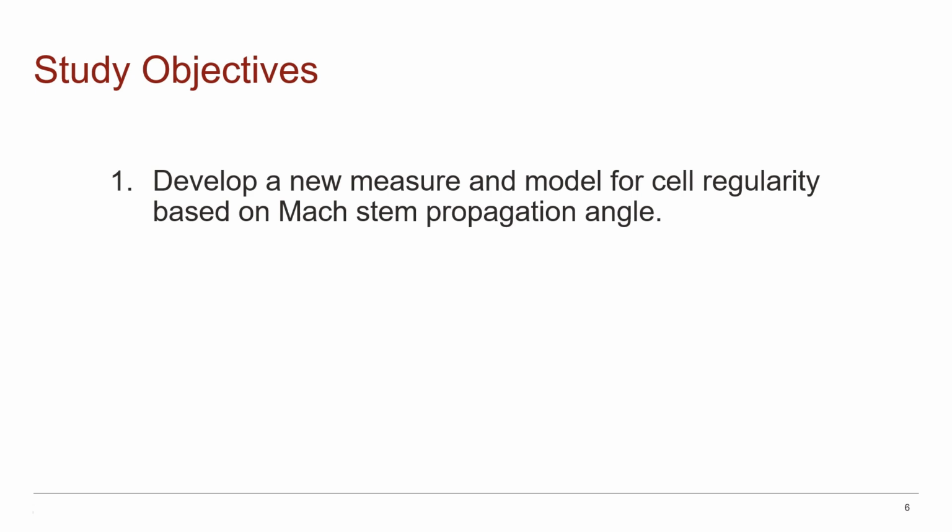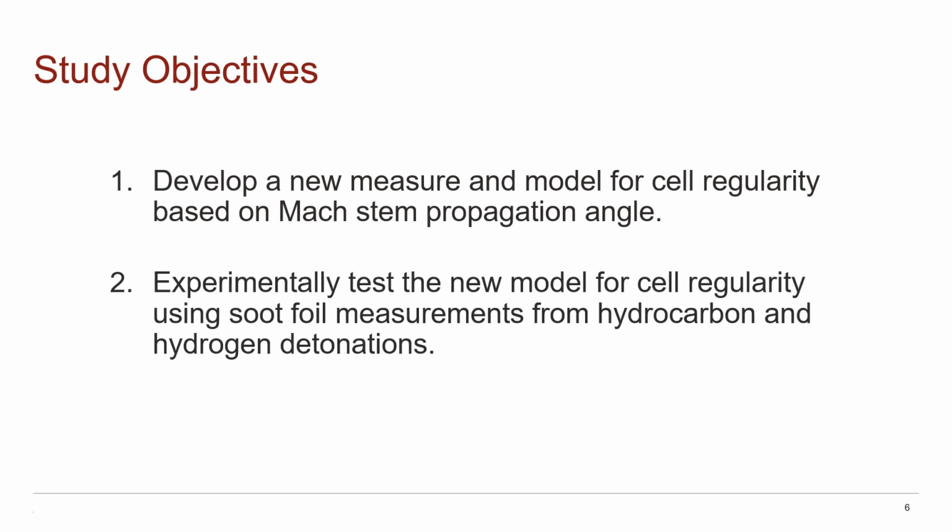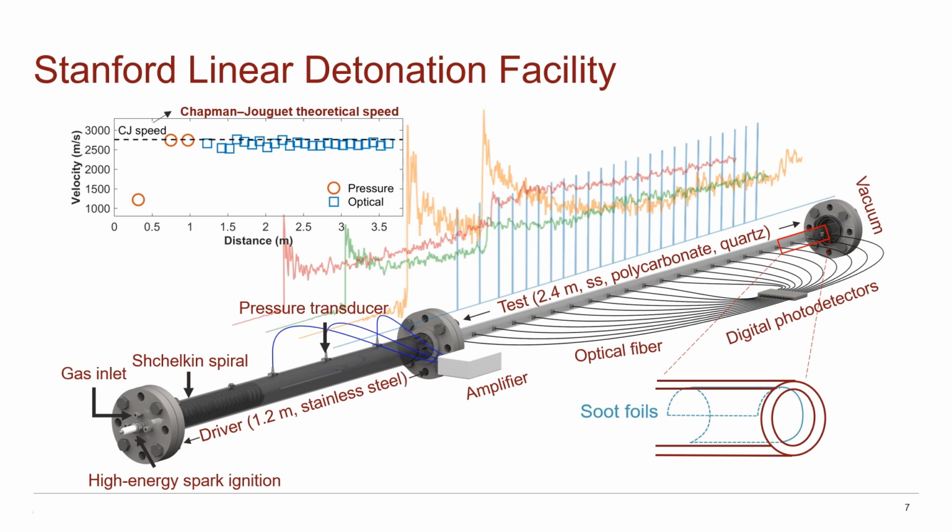Now, the objectives for the rest of this presentation and study will be first to develop a new measure and model for cell regularity based on Mach stem propagation angle, and second, to experimentally test the new model for cell regularity using soot foil measurements from hydrocarbon and hydrogen detonations. I'll begin with our experimental setup.